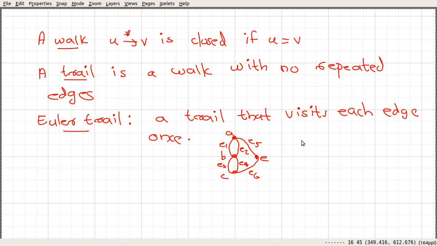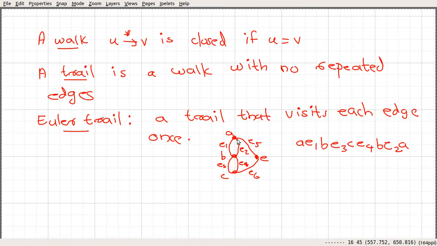Suppose that we start at vertex A, then use E1 and move to B. From B you move to C using E3. Next you use E4 and move back to B, and from B suppose that you use E2 and move back to A.